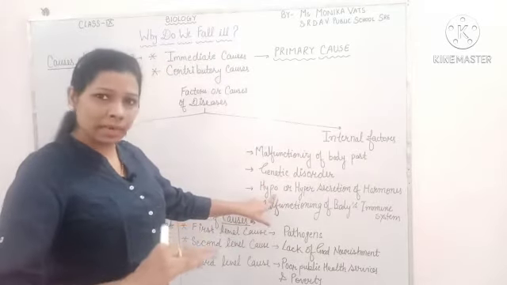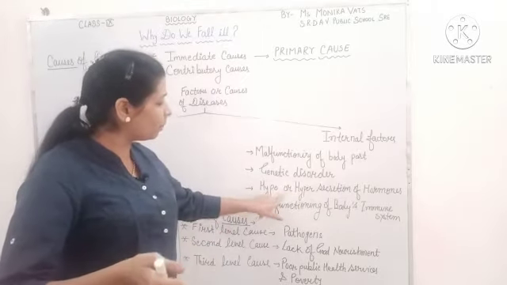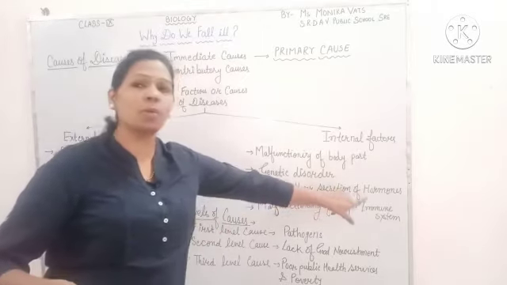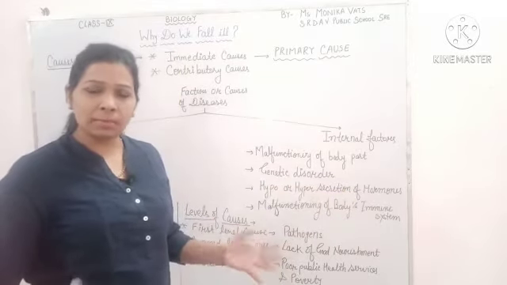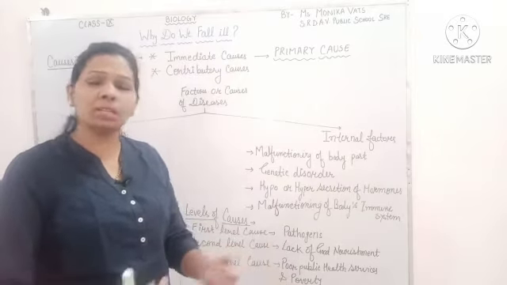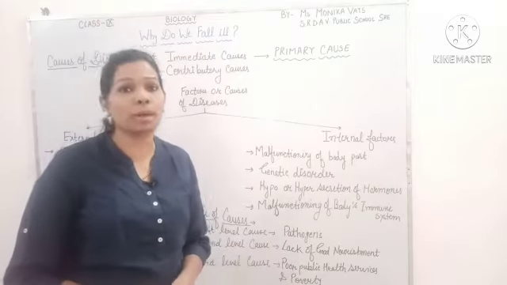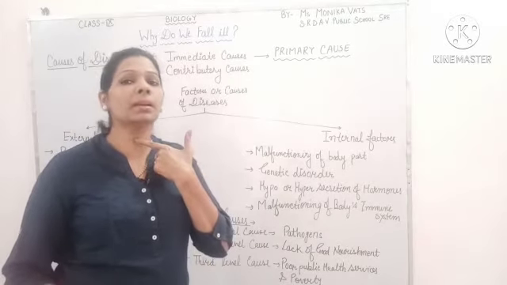Hypo means less. Hyper means more. So sometimes hypo or hyper secretion of hormones. In our body there are many glands which secrete different hormones and control the different functions of our body. Like in the case of the thyroid, which is present inside our neck.